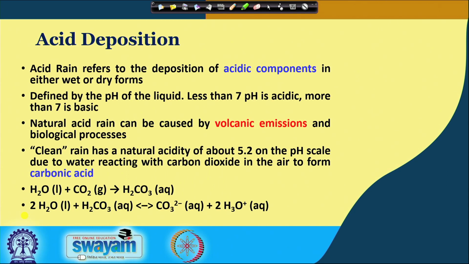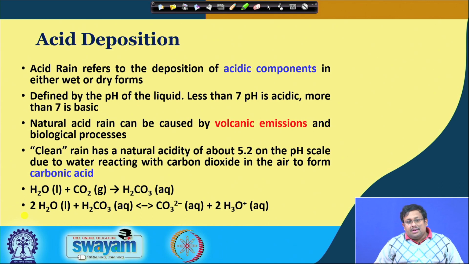So what happens in the case of clean rain? It has a natural acidity of about 5.2 on the pH scale, because when water reacts with carbon dioxide in the atmosphere, it produces carbonic acid, which is one of the mild acids, and as a result the pH goes down to 5.2.